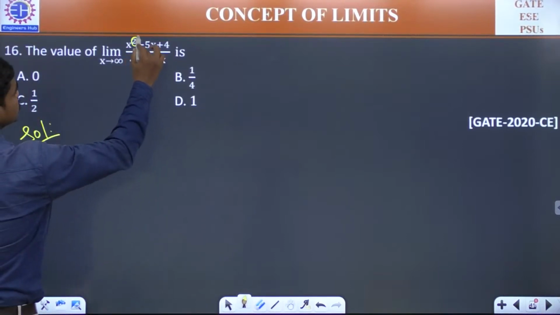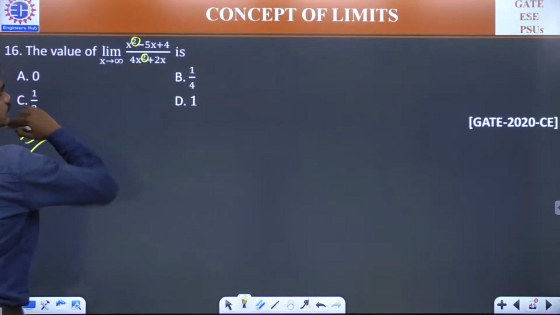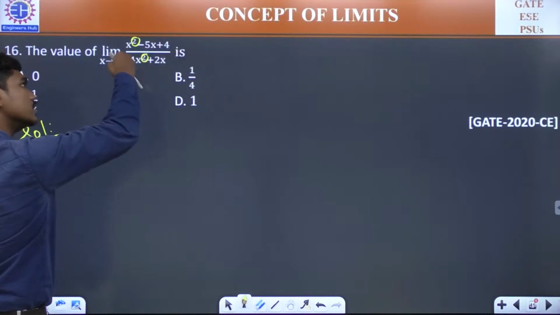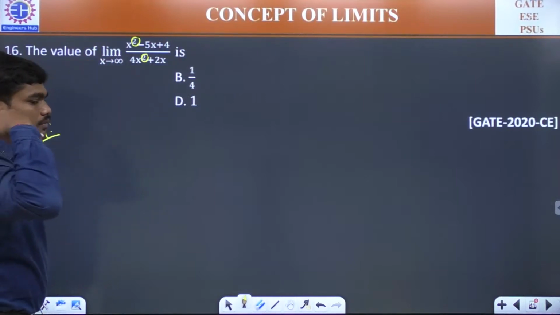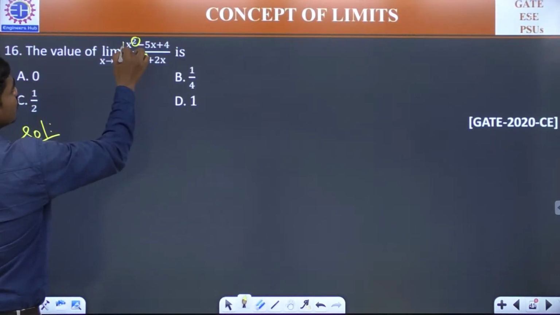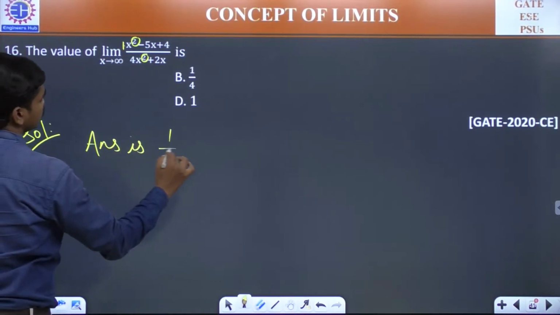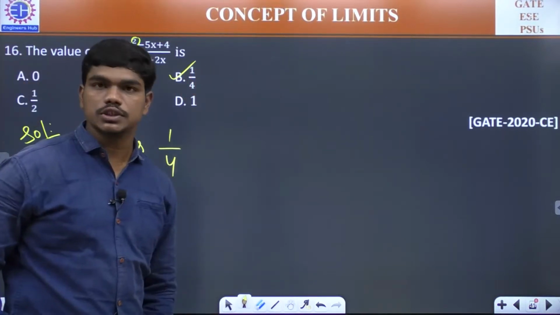First of all, this is of second degree and this is also of second degree, correct? Which means for both the polynomials in numerator and denominator, the degree is the same. So if degrees are same, here it is 1 and here it is 4. So the answer is 1/4, for limit tending to infinity.